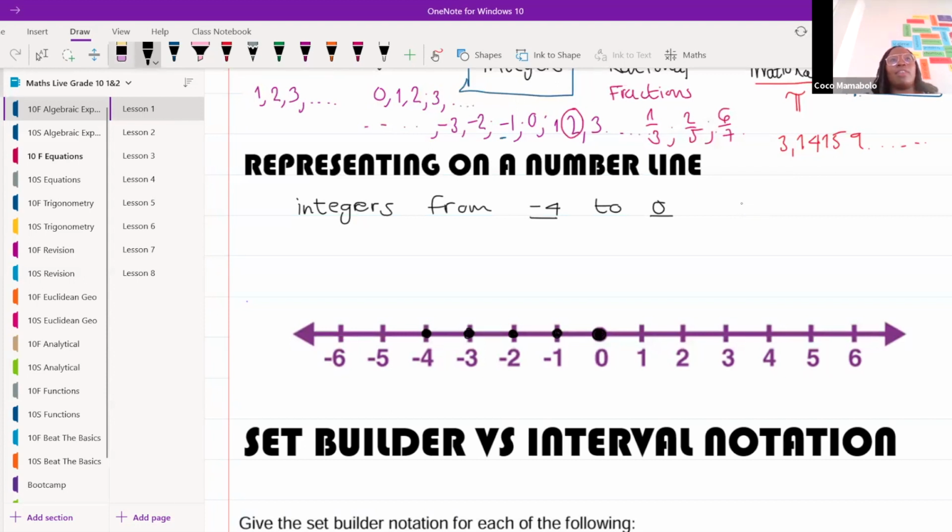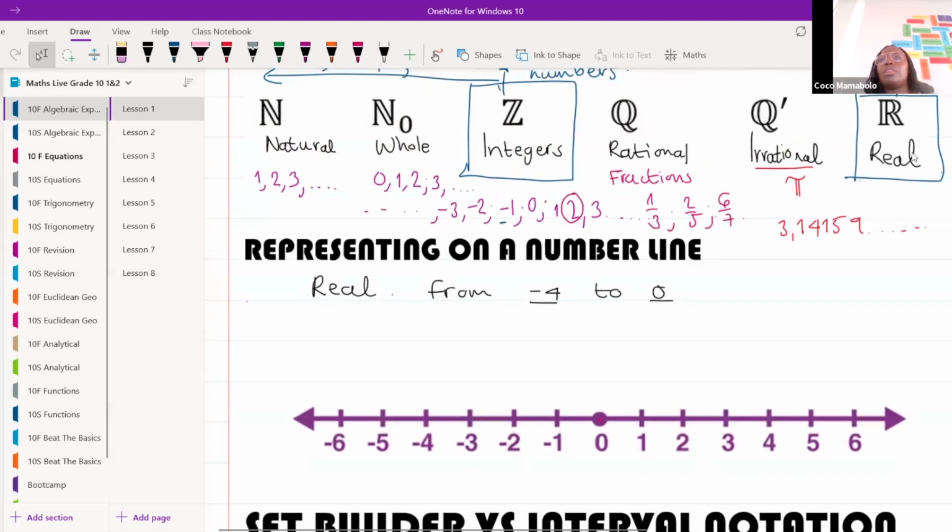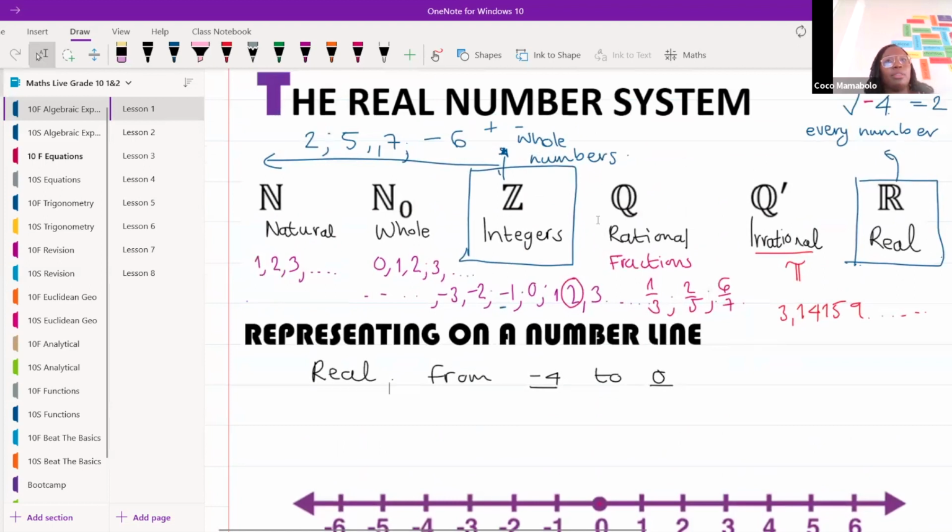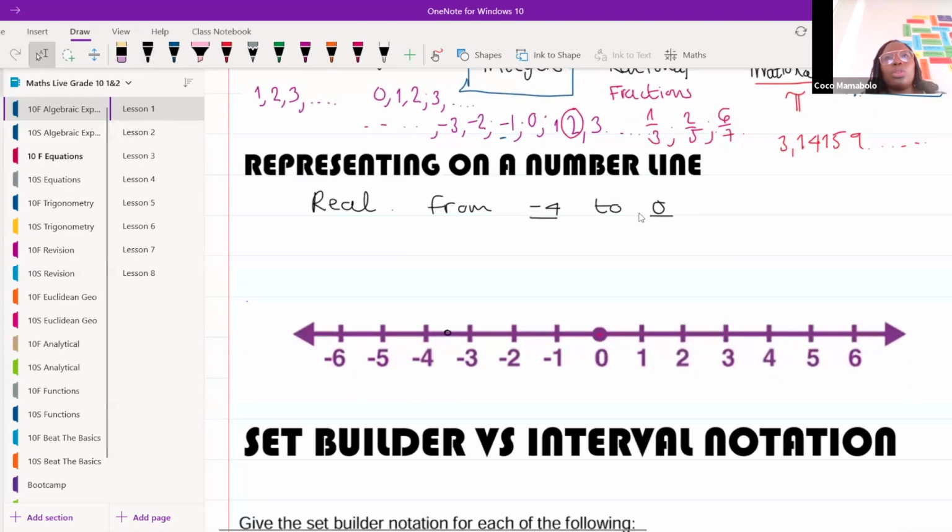All right, excellent stuff. Okay, so let's talk about if I wanted you to express all the real numbers. Do you guys remember what we said about real numbers? We said that real numbers are every number, right? So does that also include the number in between here? Yes or no? Yeah, I see you. I see Buikanyo's like, yes, I agree with Buikanyo. Who else? Do we all agree? Yes? Are we all okay with the idea that we have to include all of them?